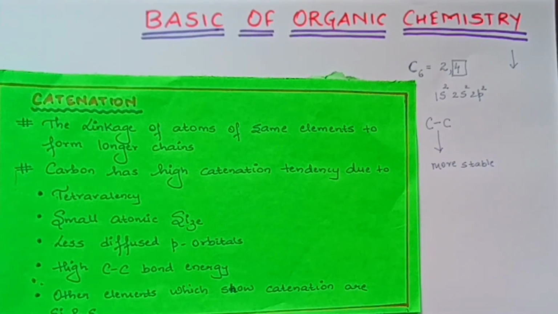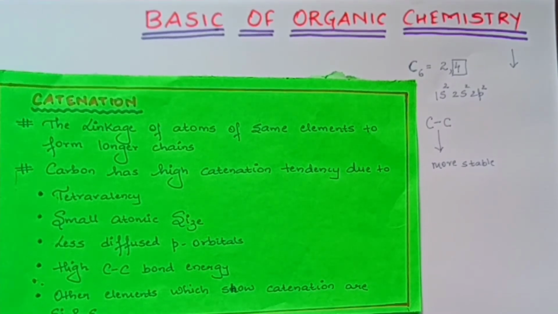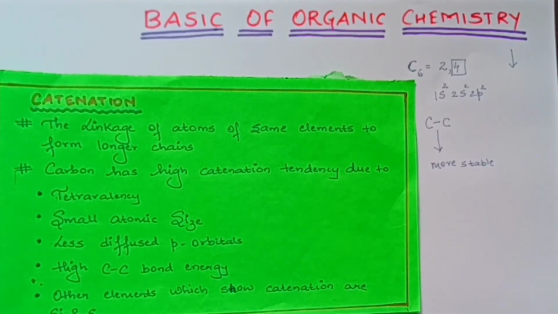Okay. So, there are also other elements that exhibit catenation. Yes, children, there are other elements that exhibit catenation tendency. There are silicon, phosphorus and sulfur which show catenation. But we are going to study about them in the inorganic chapters.